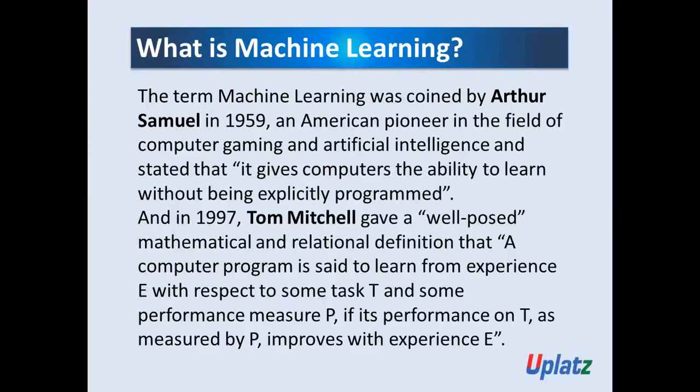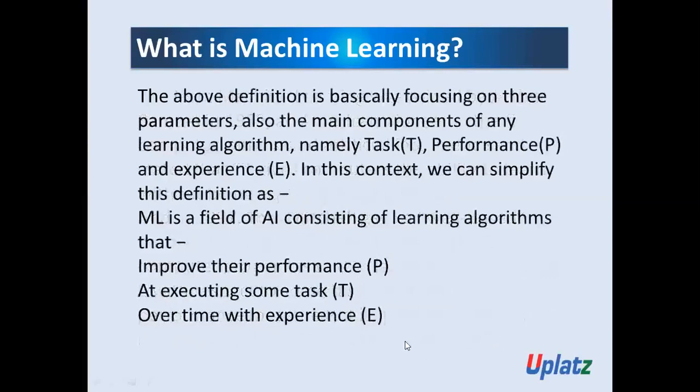Okay, so the main three components of this definition are that task T is there, experience E is there, and performance measure P is also there. So this definition is basically focusing on three parameters, also the main components of any learning algorithm, namely task, performance, and experience.